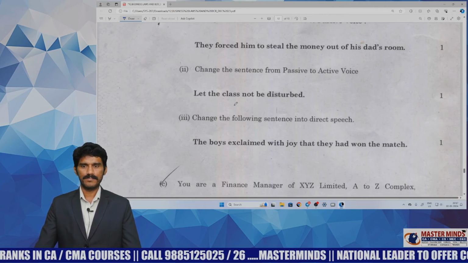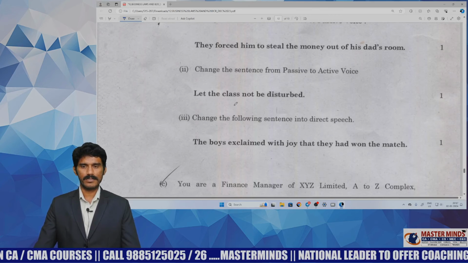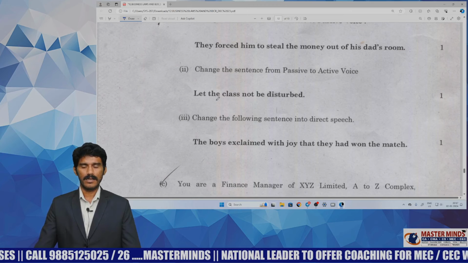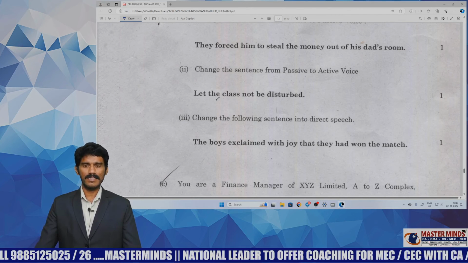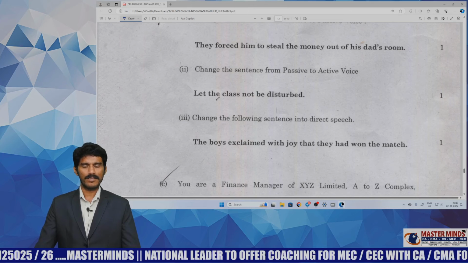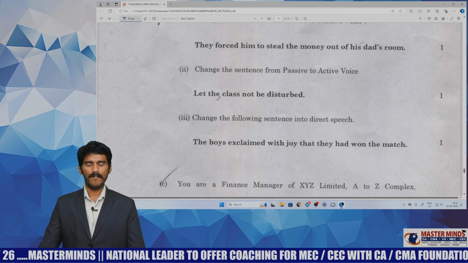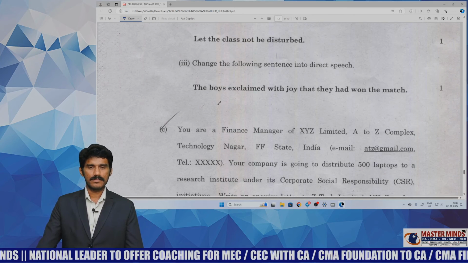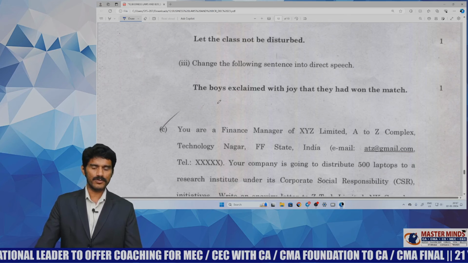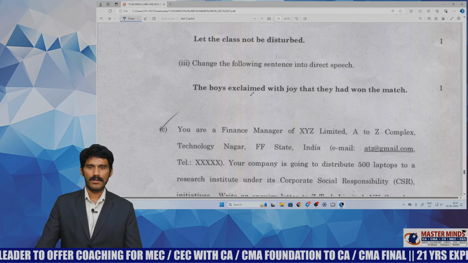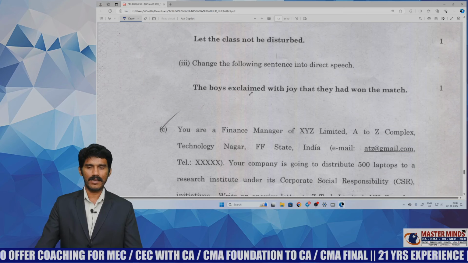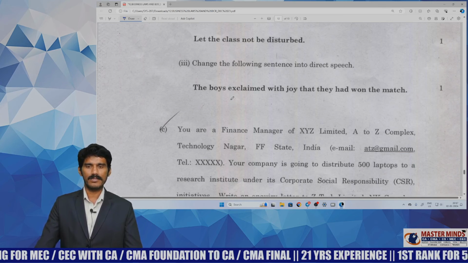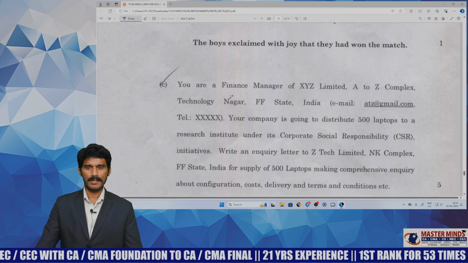And 10B2, from passive voice to active voice. This is an imperative format given in passive voice. It can be easily answered into active voice based on the knowledge of our material, and medium level it can be rated. And the third one, from indirect speech to direct speech. This is an exclamatory sentence given in indirect speech. It can be changed into direct speech easily with the knowledge that has been covered in our material.